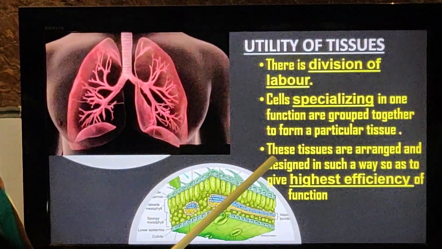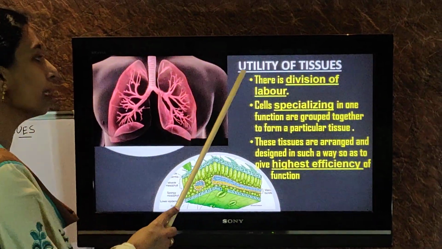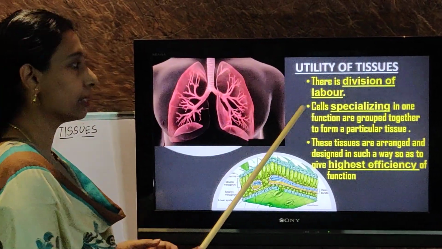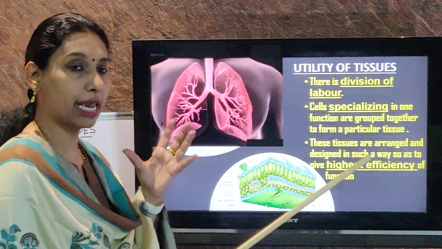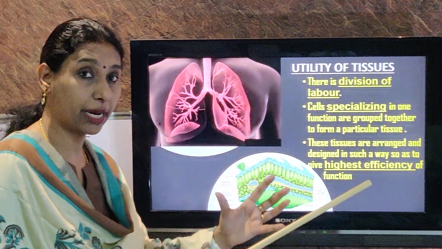Okay. Why do we need tissues in our body? What is the utility of tissues? There is division of labor. That is, the same type of tissues know how to do the same kind of work.